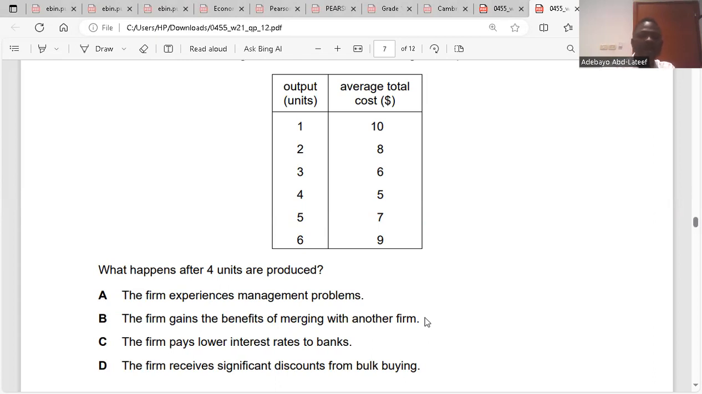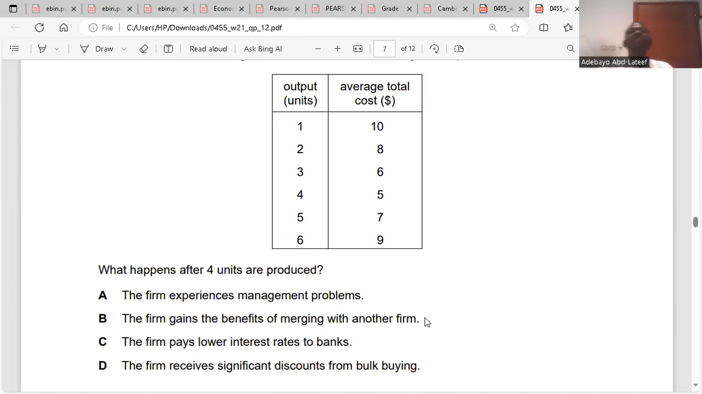So they said, what happens after 4 units are produced? The firm is witnessing diseconomies of scale. As output increases, the average cost of production increases. That is diseconomies of scale. Yes, average total cost increases as output increases.